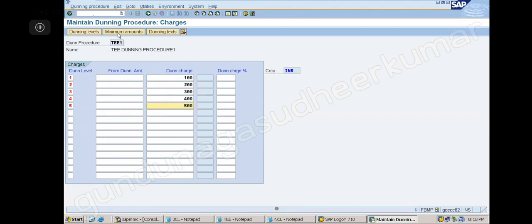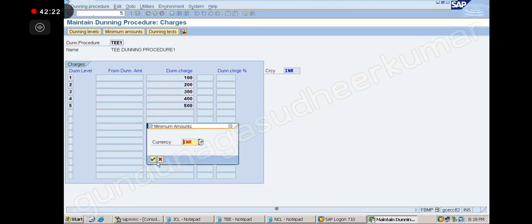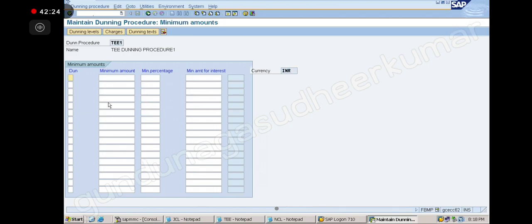Next, click on the Dunning levels I have given. Minimum amounts I have given. Click on the minimum amount, INR. Then I am giving like this: first level, second level, third level, fourth level, fifth level. Minimum amount is how much? 1000 rupees. So below 1000, do not pick up. Like that I am saying for every level.